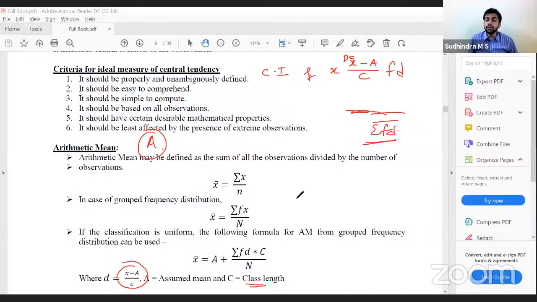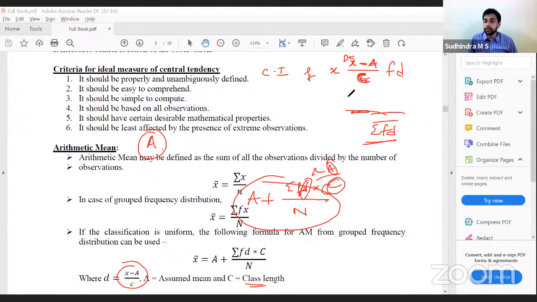Okay. Then how do you calculate mean normally? Summation fx by n. So it should be summation fd by n only. But to calculate d, I have divided it with class interval, class length. So multiply it with class length. Then you have subtracted a. So add a. That's all. We get the alternative formula for calculating arithmetic mean: a plus summation fd into c by n, d is x minus a by c, where c is class length, a is the assumed mean. That is the alternative way of calculating.